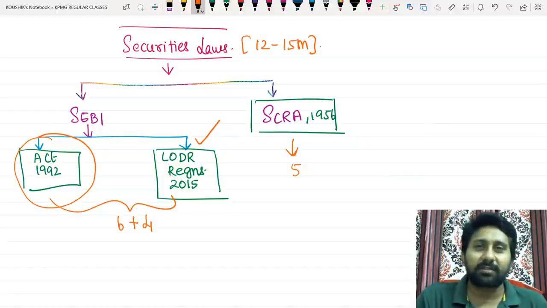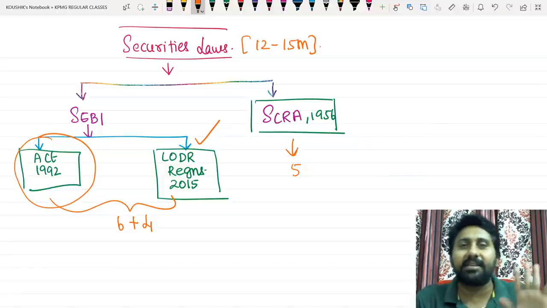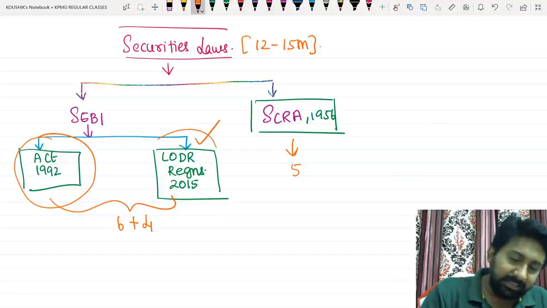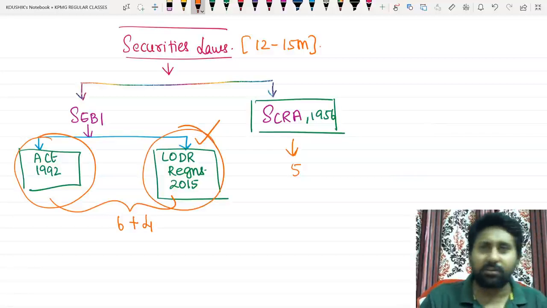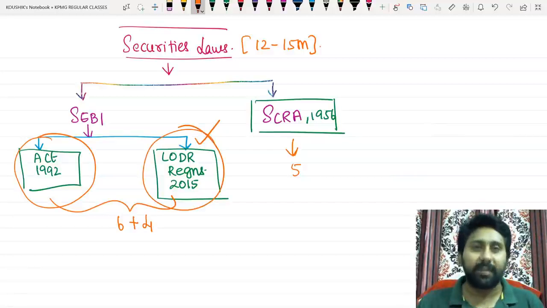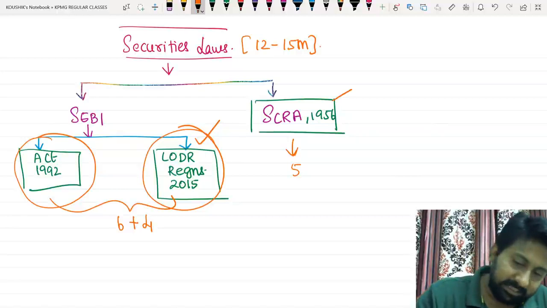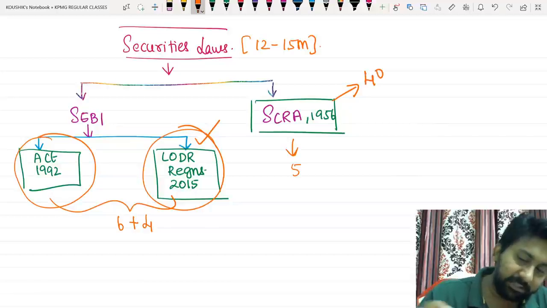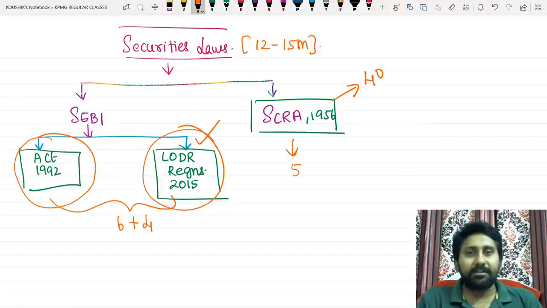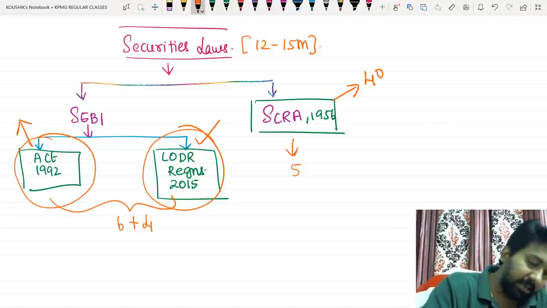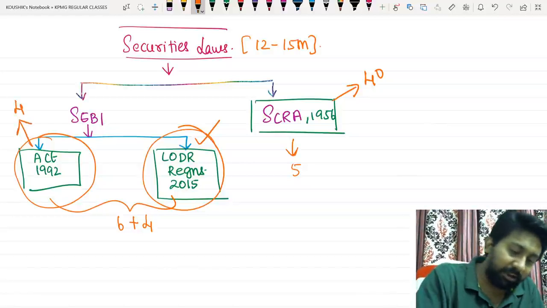Only 2 questions have been asked till now, and this is a dead easy area, so it is easy to score. These are also easy to score, but more concepts will be there. Technically, SCRA has 40 questions inside, and SEBI will have another 45 questions.